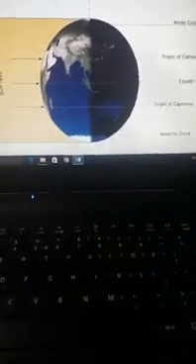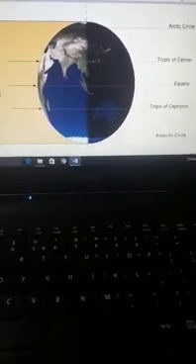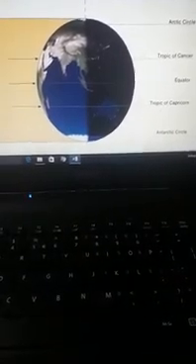This is the equator which is passing exactly through the center of the globe. It is not actually drawn on earth, but it is drawn on the globe. And it is a very important line, as it divides the earth into two equal parts.